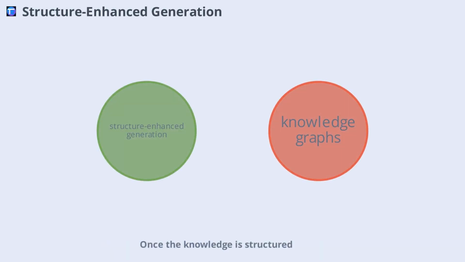Once the knowledge is structured, the next challenge is using this structure to enhance the LLM's responses. Structure-enhanced generation grounds the model's answers in explicit knowledge structures, which greatly reduces hallucinations and improves factual consistency. Techniques like think-on-graph, ToG, and graph of thought, GoT, enable the model to reason directly with knowledge graphs, building explicit reasoning chains step by step. Other methods, like GraphRAG, condense complex structured knowledge into text summaries, helping the model handle queries that require a global